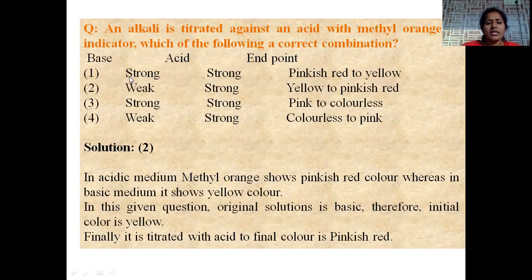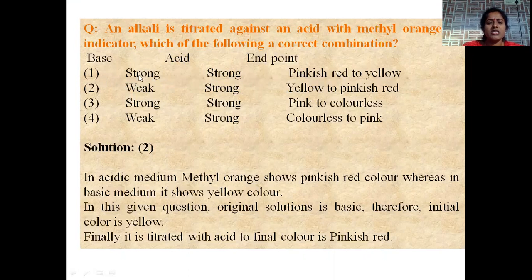When a strong base is taken, the initial color will be yellow. When a strong acid is taken, at the end point the color will be pinkish red. But here the options are given in the reverse way. That's why option 1 is not the correct answer. In the second one, a weak base is taken, the color is yellow. Strong acid is titrated, and at the end point the color will be pinkish red. So here the correct option is given.